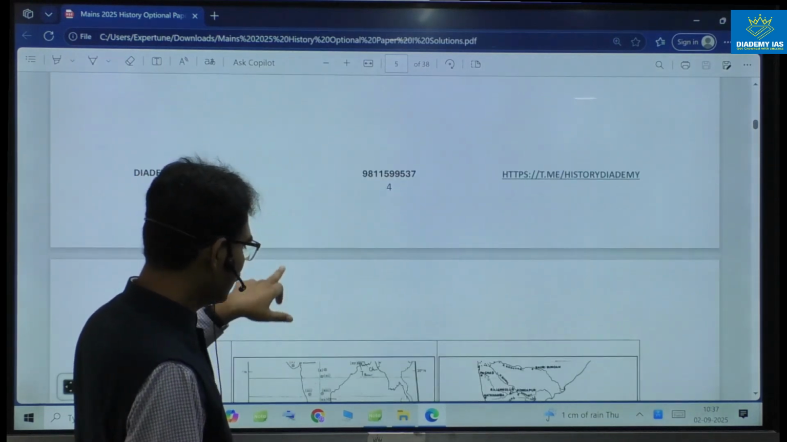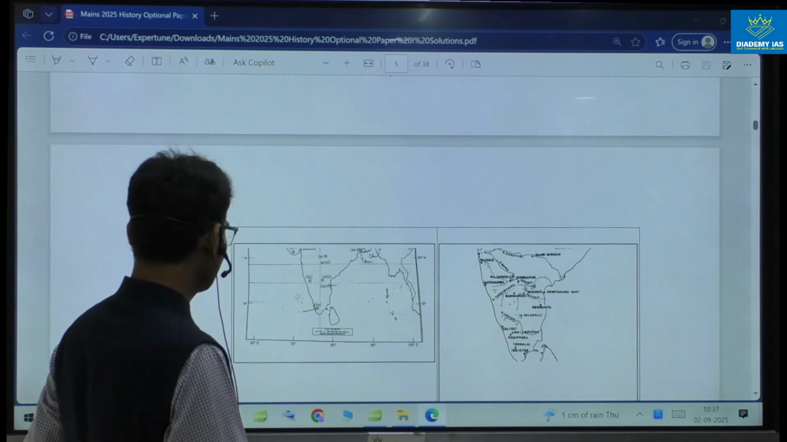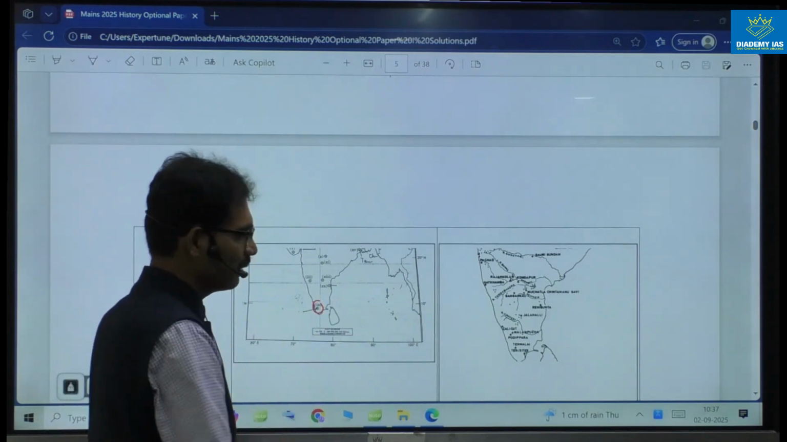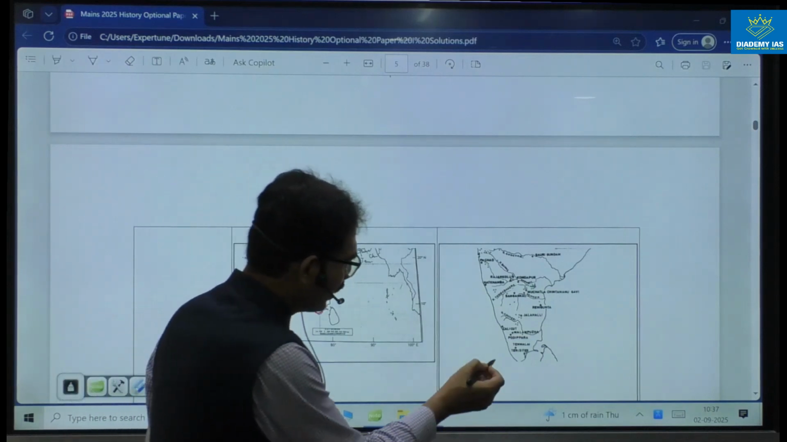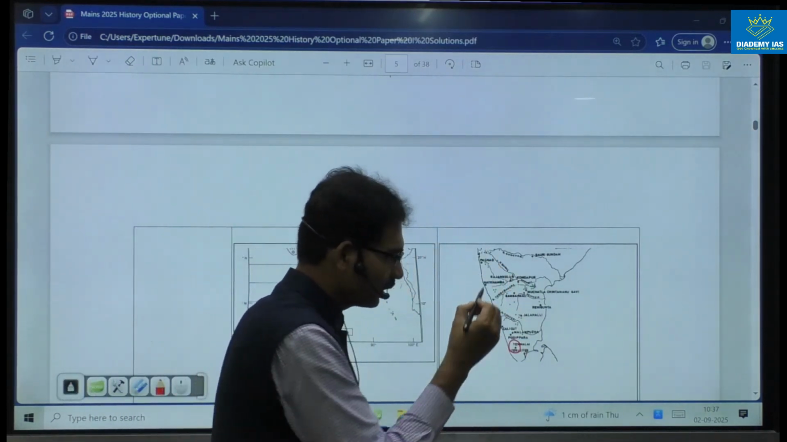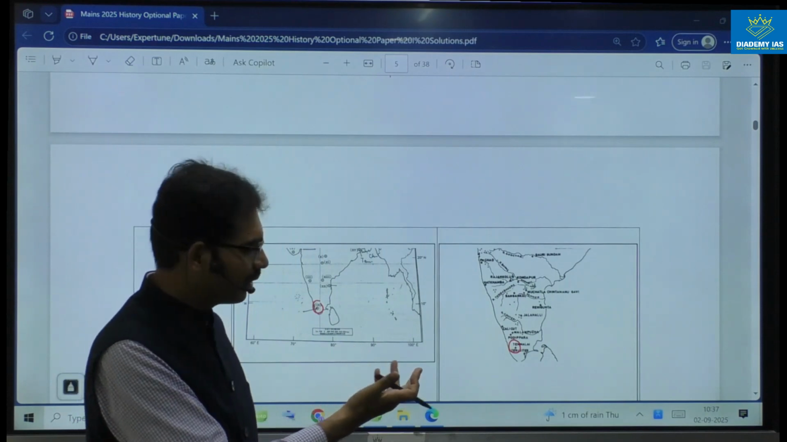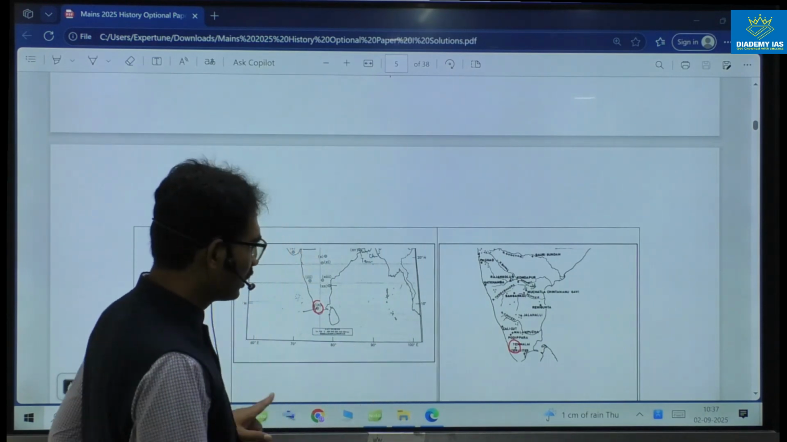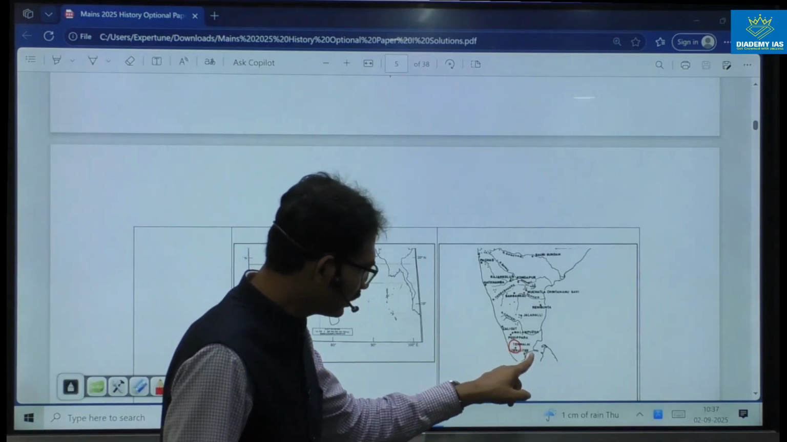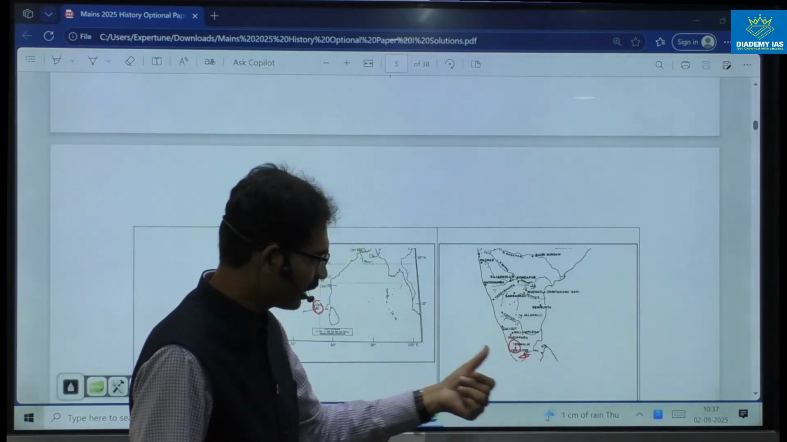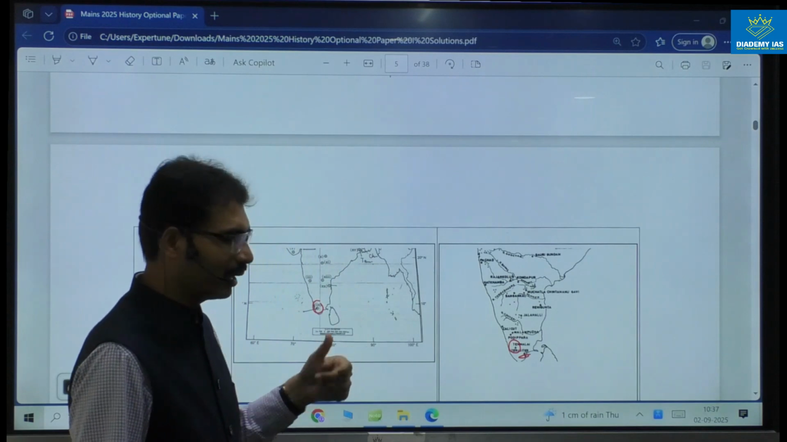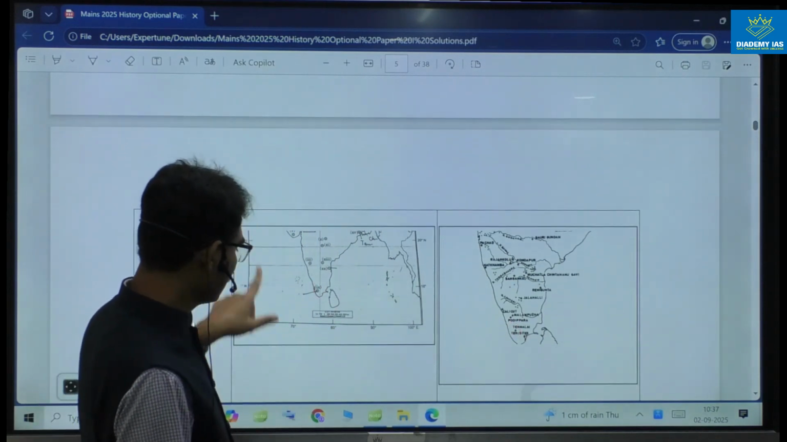Next, Mesolithic site in Kerala. In Kerala, the most famous Mesolithic site here is Tenmalai. In R.S. Sharma itself, it is given, Tenmalai. That is how. If it is Karnataka, Tamil Nadu side, that is Teri sites. Karnataka, Kerala side, Tenmalai, Mesolithic site.